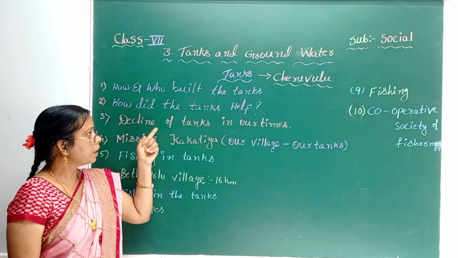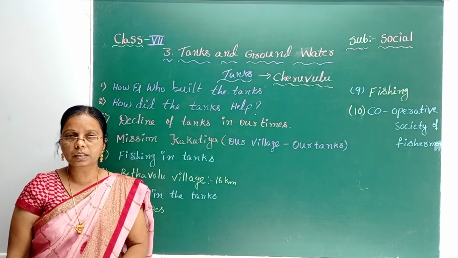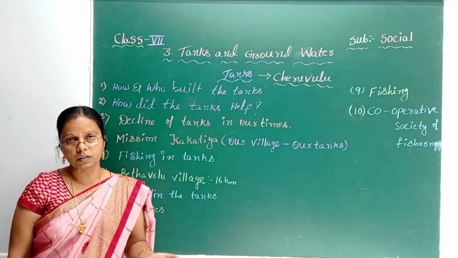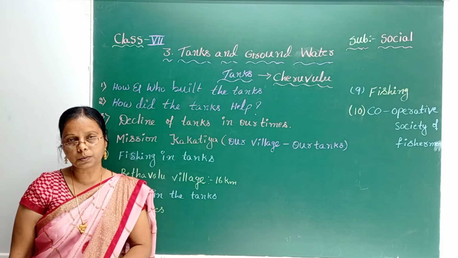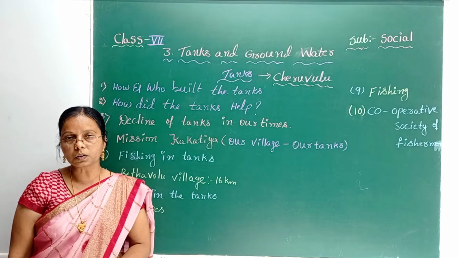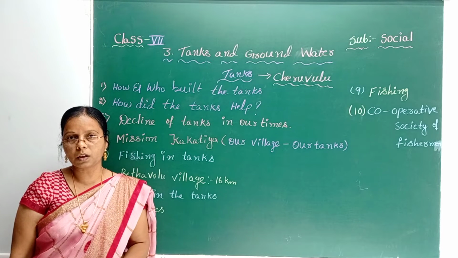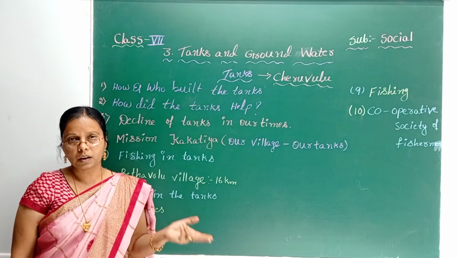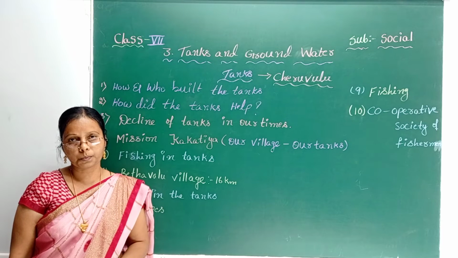Later, how did the tanks help? What are the uses of tanks? Tell me generally. This tank water is utilized for cultivation and also for domestic purposes. Not only those two things, mostly during droughts, if they have nearby tanks, they can raise some crops.